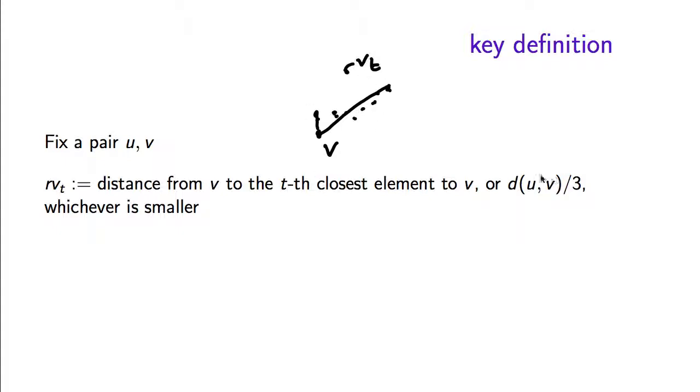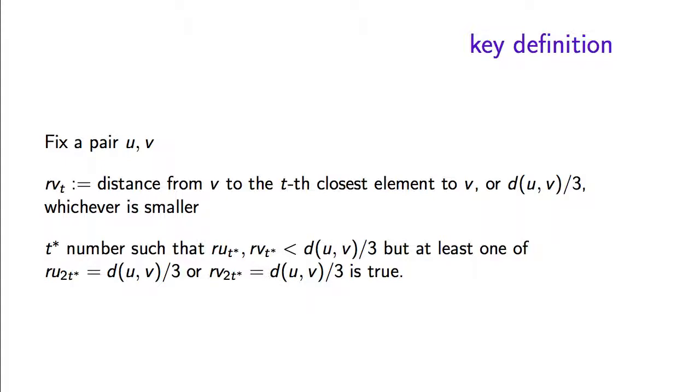However, we are going to cap this distance to the distance from u to v divided by 3. Here this constant 3 is not very important, could be just any constant bigger than 2. And we give the same definition for u. So R_u,1 will be 0, R_u,2 will be the distance from u to the second closest element to u, and so on.